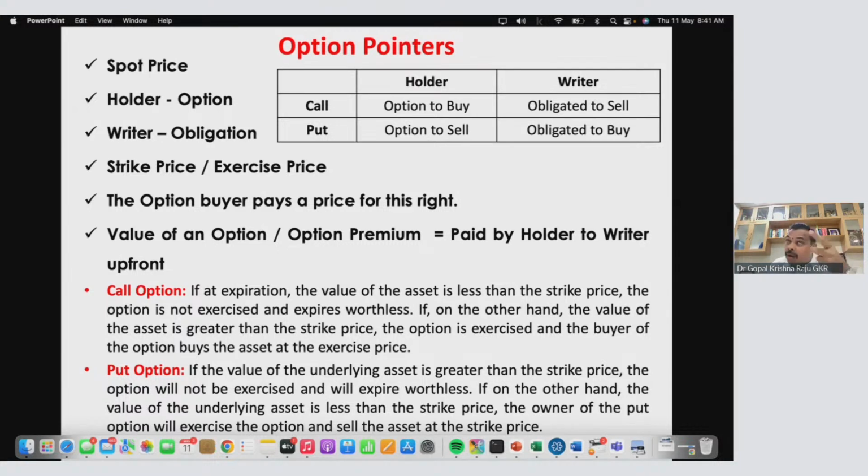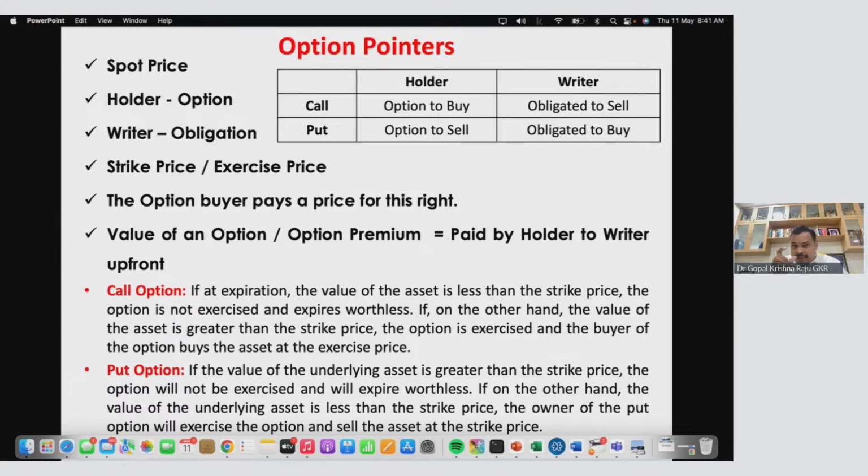Option is only to the employee. So the employee has the option to buy. That is why it is called a call option. ESOP is a call option to the holder. Who is the holder? Employee. And the company is the writer. So writer means I have an obligation to sell. I have an obligation to allot the shares.